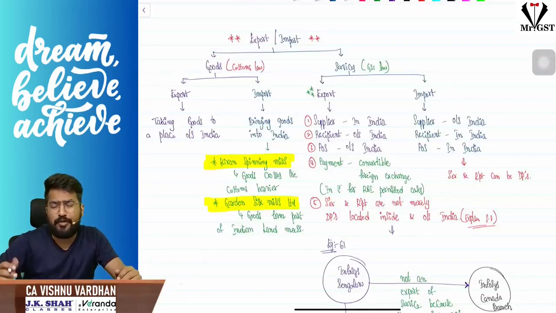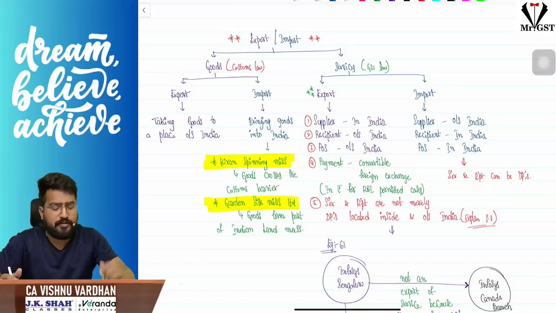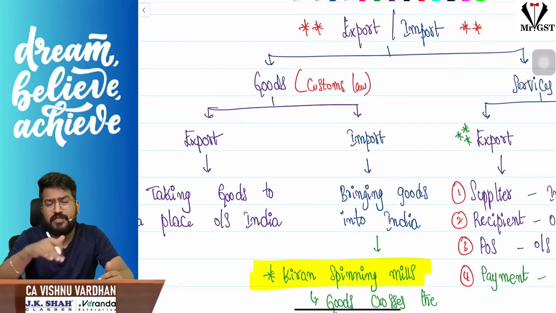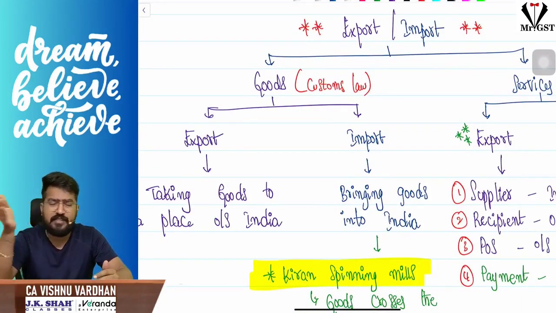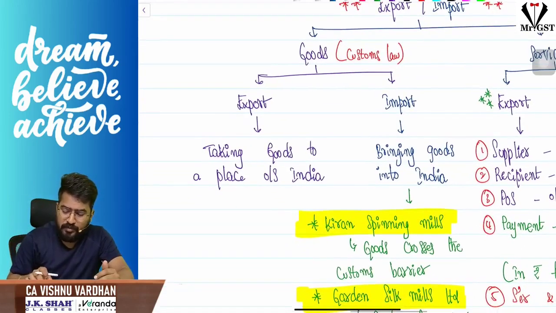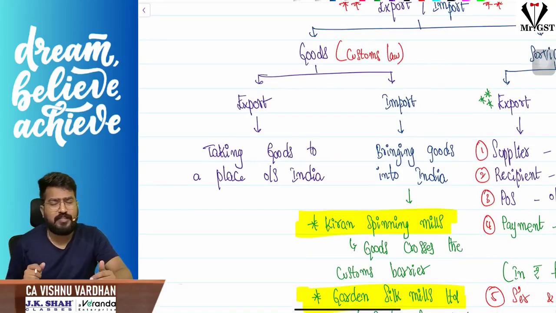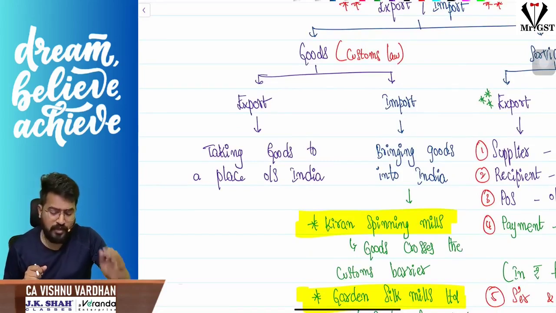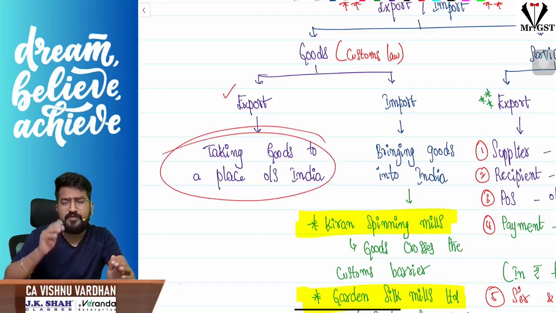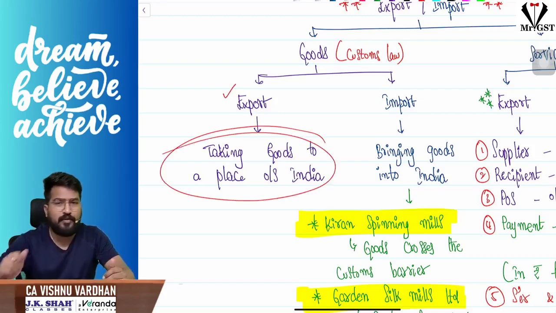Before going into this chapter, we should know the basic meanings of export and import of goods and services. Export or import with respect to goods is dealt under customs law. Services exports and imports are dealt under GST law. Export technically means taking the goods physically to a place outside India, then only we call it as export.